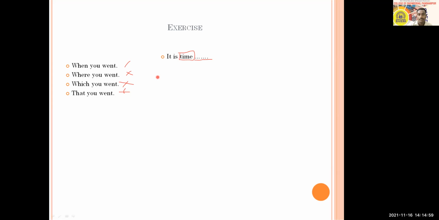Because where will refer to a place. Which you went, which in fact should be referring to such a thing, and time, if you are saying it is time which you went, that does not make sense. And that you went is also not okay, it will be irrelevant here. So it is time when you went, that is going to be correct. So when you went is the answer.